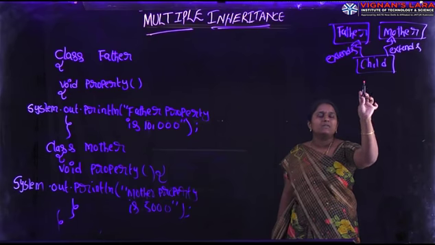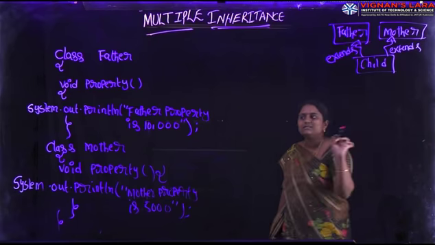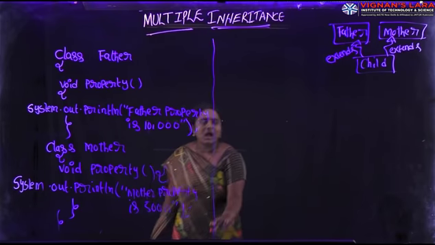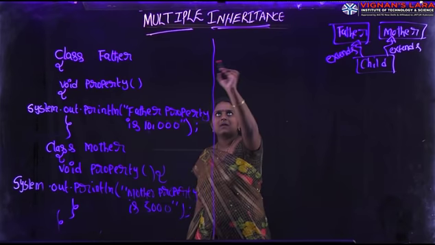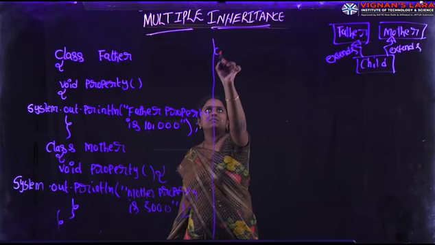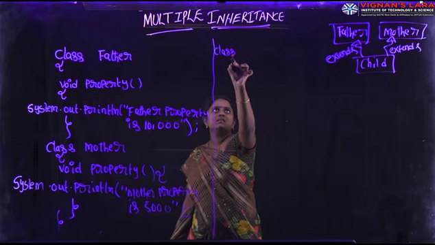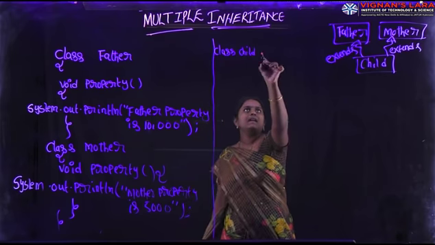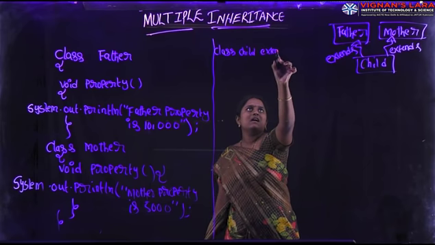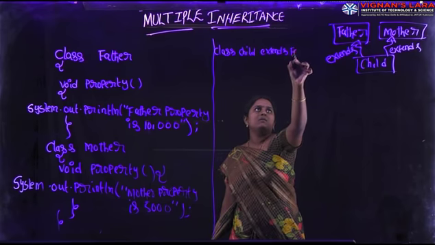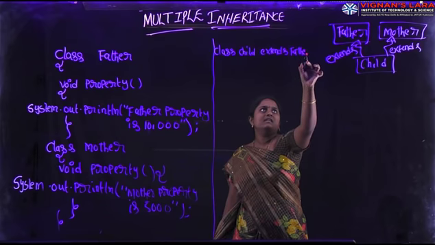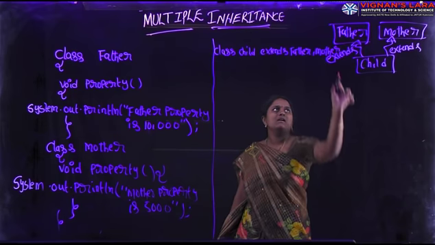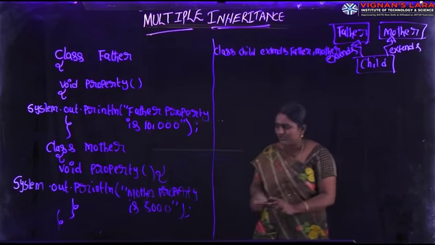Here father and mother, these two are superclasses. Child is derived class. Next I am taking one more class. Class child extends father comma mother.